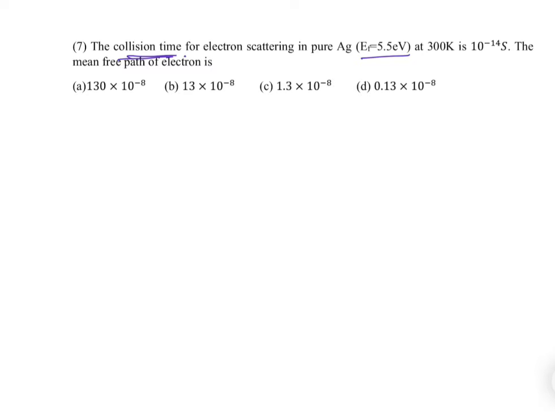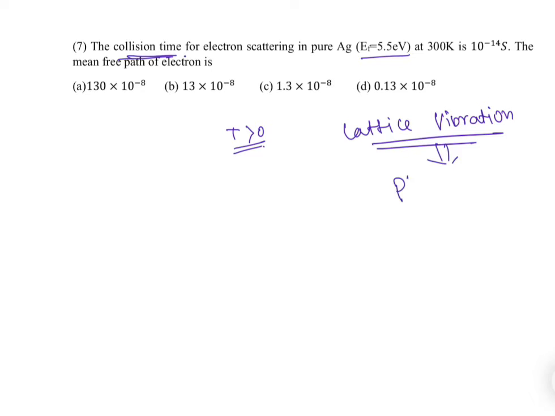So at lower temperature, near 0 Kelvin, what will happen? As the temperature is increased above 0 Kelvin, the phonon modes are activated. Lattice vibration. This quantum of lattice vibration is called the phonon. So above 0 Kelvin, lattice vibrations are generated, and that produces phonons.